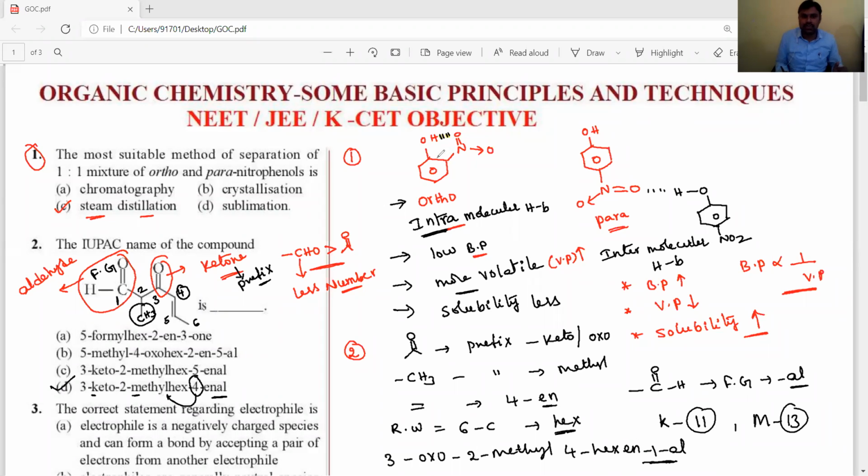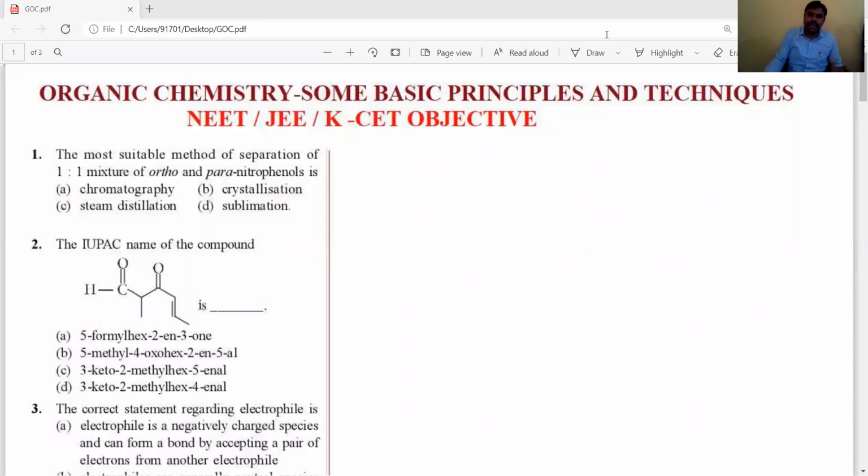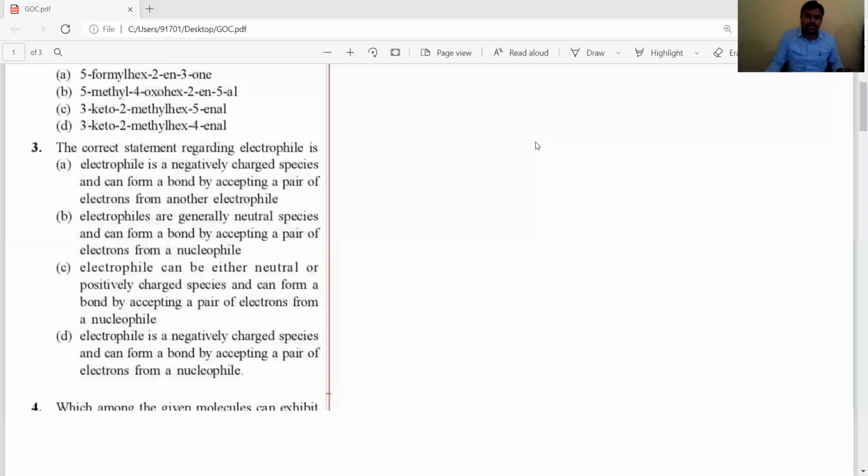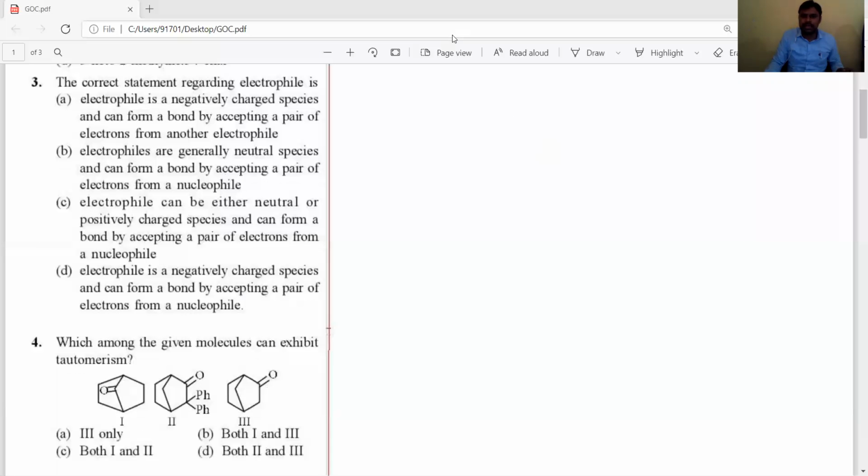Okay, students. So for this chapter, IUPAC nomenclature is also very, very important. And identification of aromatic compounds and non-aromatic compounds, that concept is also very, very important. Okay, let's listen. Next, third question. What is the given third question, dear students? We have to identify the correct statement regarding electrophiles.